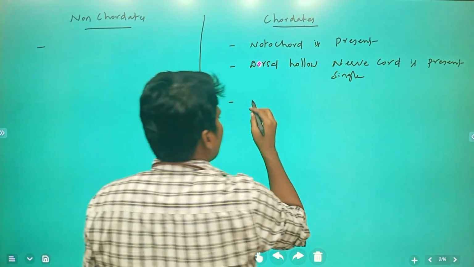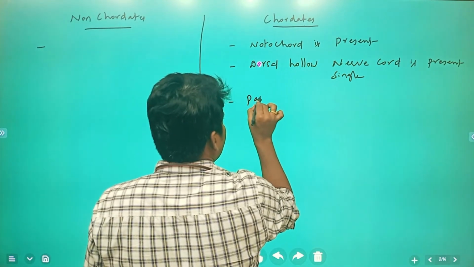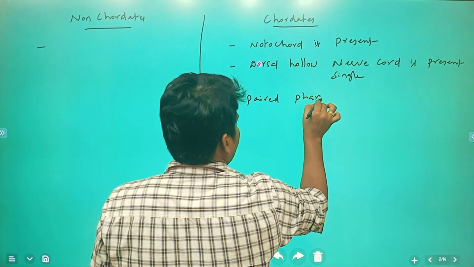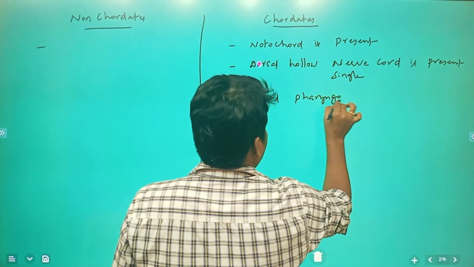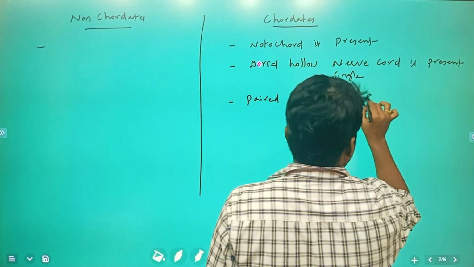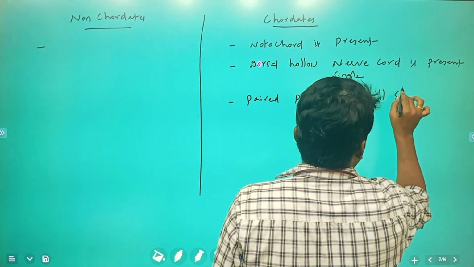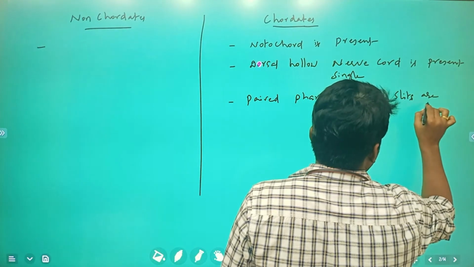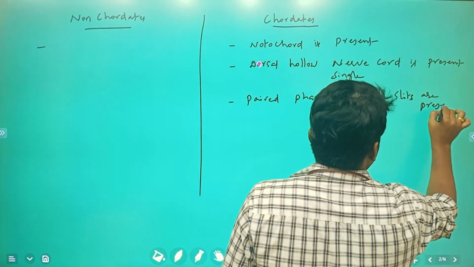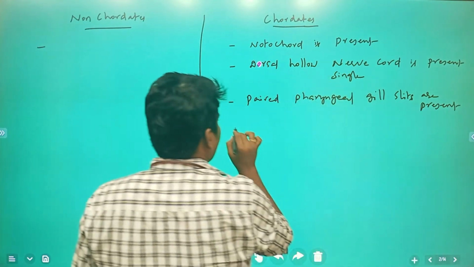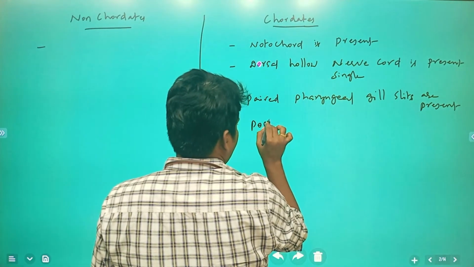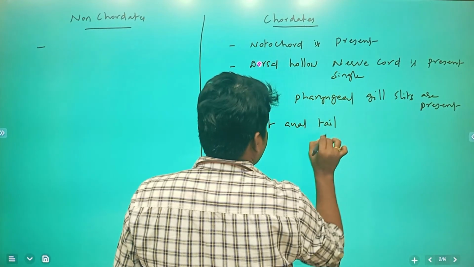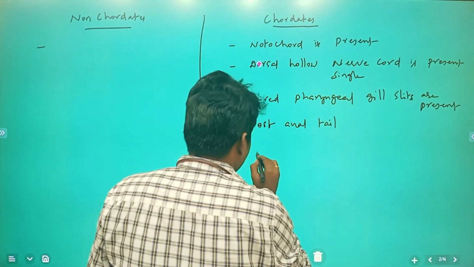Next, in these organisms, paired pharyngeal gill slits are going to be present, which are for respiration. Clear? Next, the post anal tail is going to be present, for the balancing of the organism.